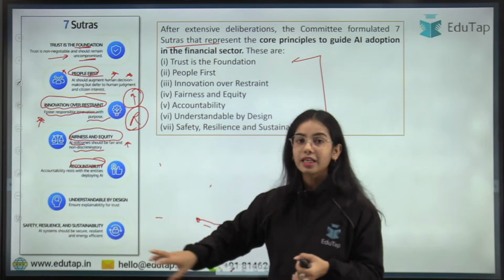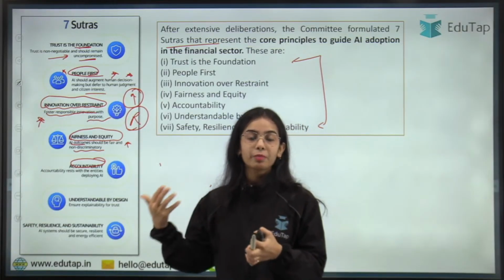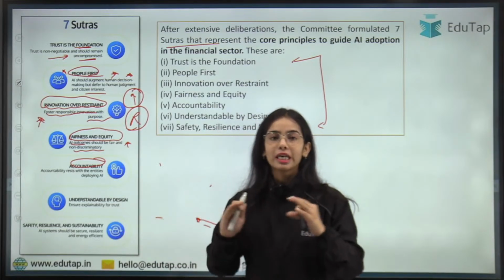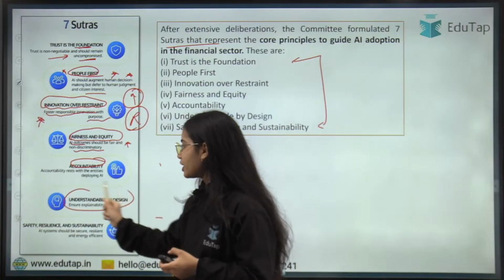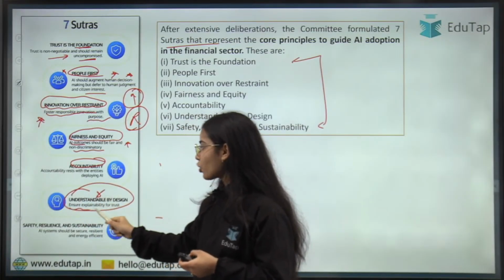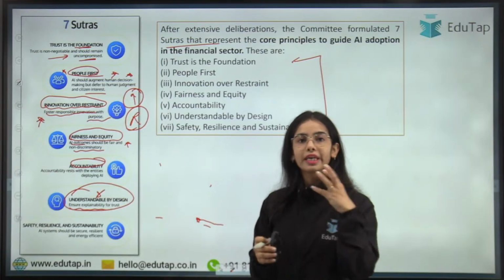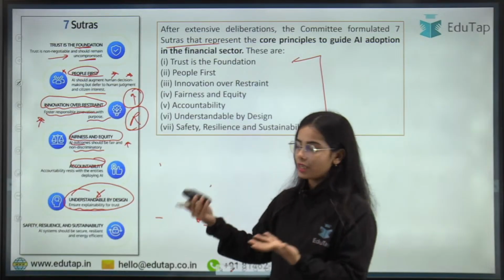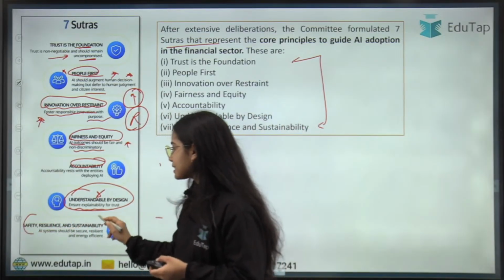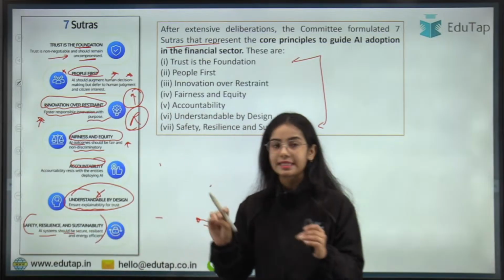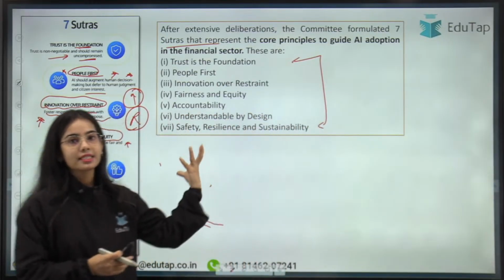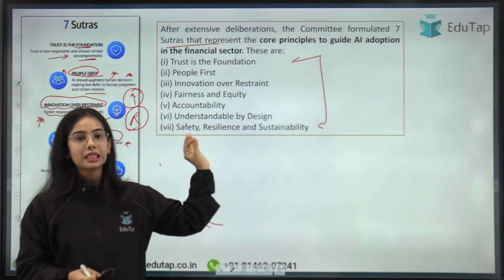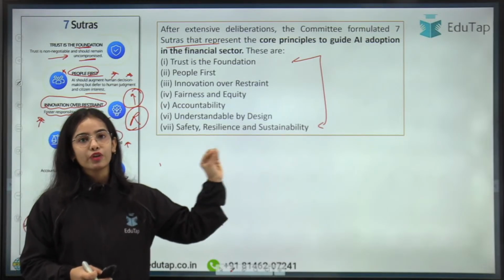Understandable by design. The AI model should be understandable by design, because only when it is understandable will people trust the AI ecosystem. So the models should be transparent and explainable, ensuring explainability for trust. Last is safety, resilience and sustainability: AI systems should be secure, resilient and energy efficient. So these are the 7 sutras, the 7 core principles that guide AI adoption and innovation in the financial sector in the country.